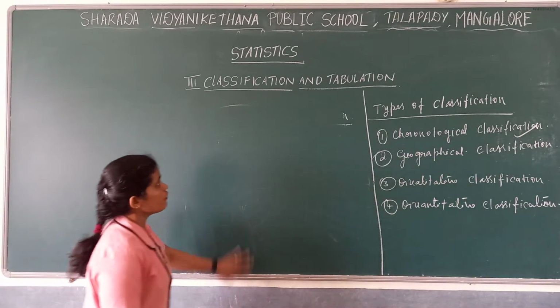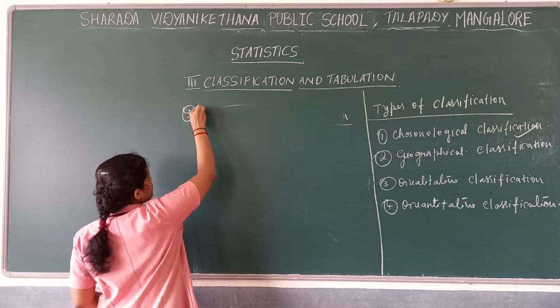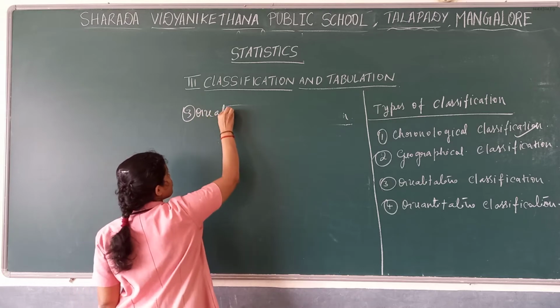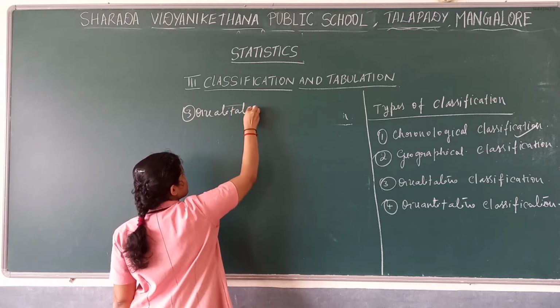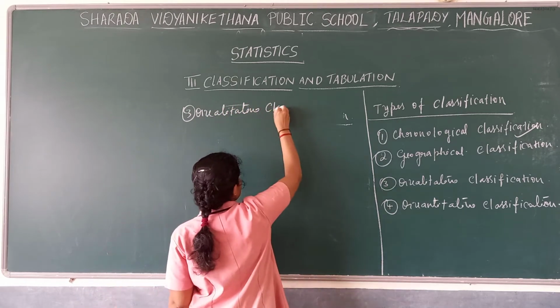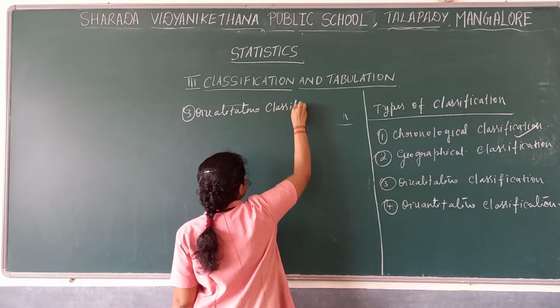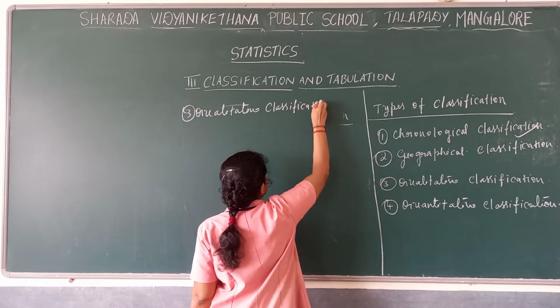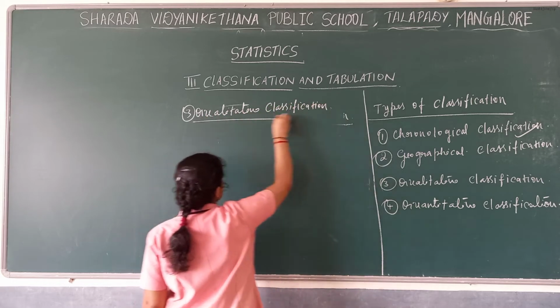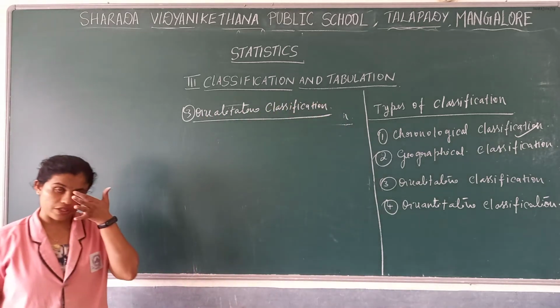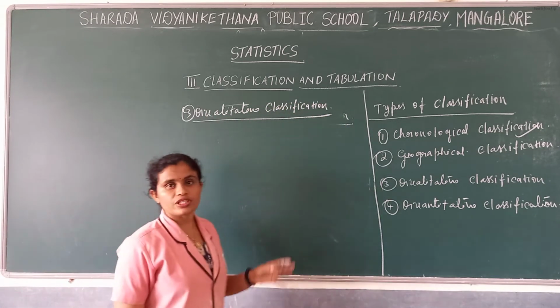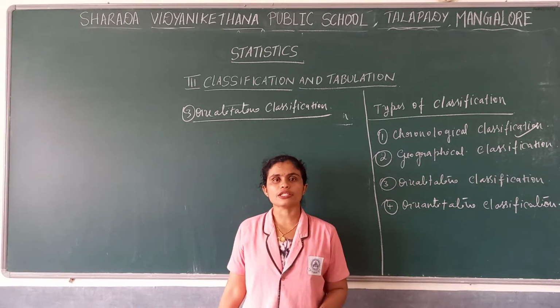Now, the third one, that is qualitative classification. Now, what is this qualitative classification? If we classify the data based on qualitative characteristics.